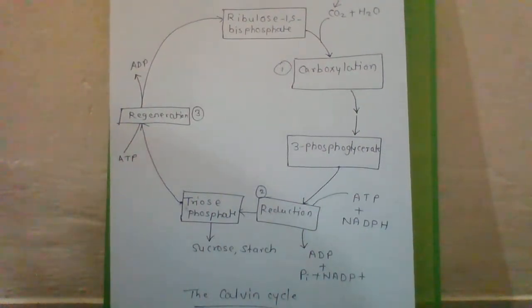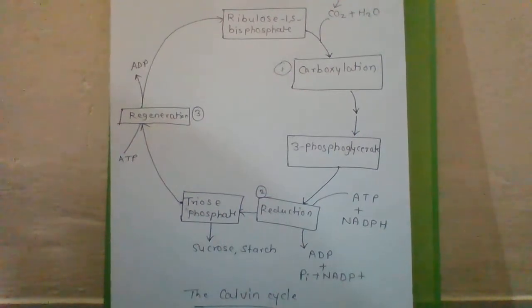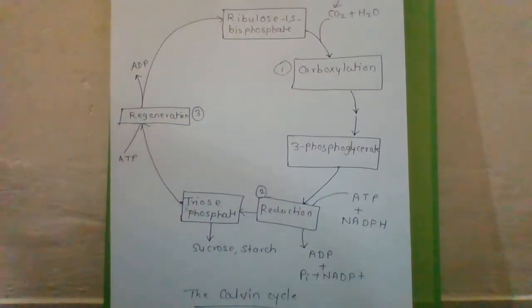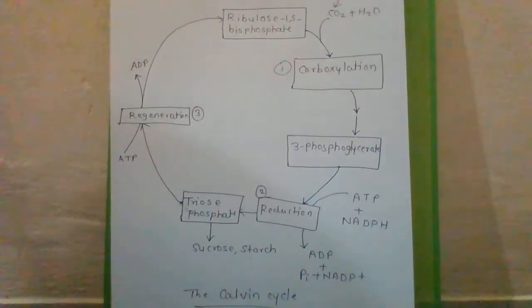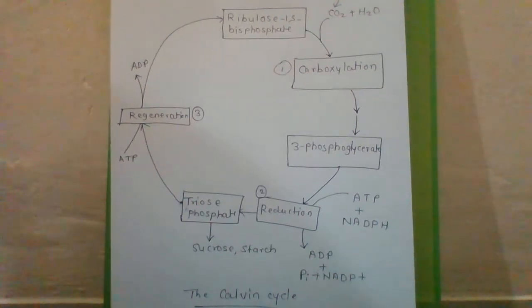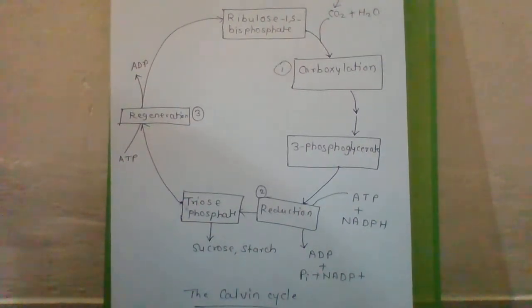So these steps involve two molecules of ATP for phosphorylation and two of NADPH for reduction of a CO2 molecule. The fixation of 6 molecules of CO2 and 6 turns of the cycle are required for the formation of 1 molecule of glucose from the pathway.